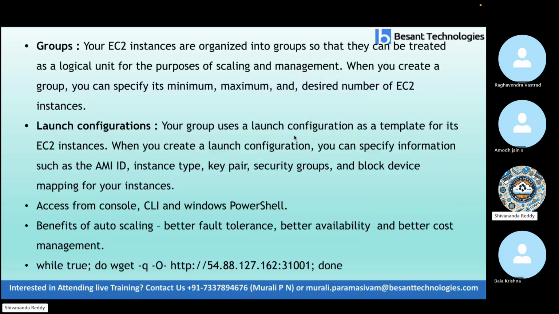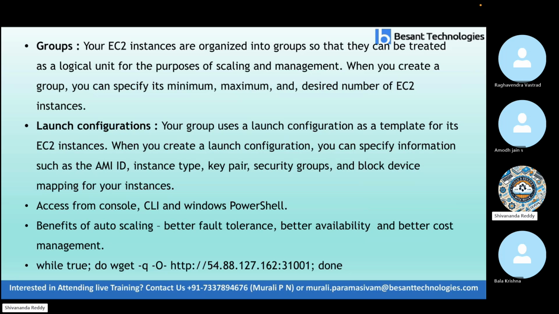Here, a very important term is auto scaling groups. An auto scaling group is nothing but your EC2 instances organized into groups so that they can be treated as a logical unit for the purposes of scaling and management. When you create a group, you can specify its minimum, maximum, and desired number of EC2 instances. Then the launch configuration. Your group uses the launch configuration as a template for your instances. When you create a launch configuration, you can specify information such as AMI ID, instance type, key pair, security group, and block device mapping for your instances.